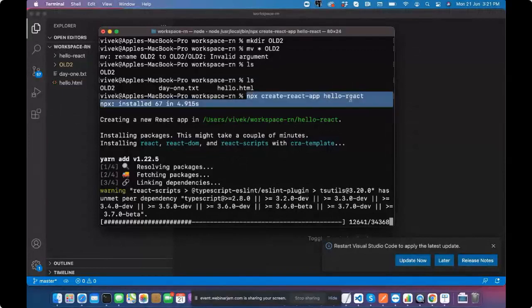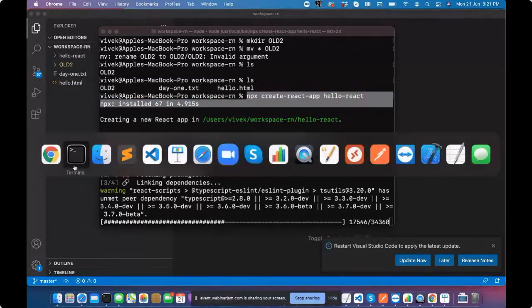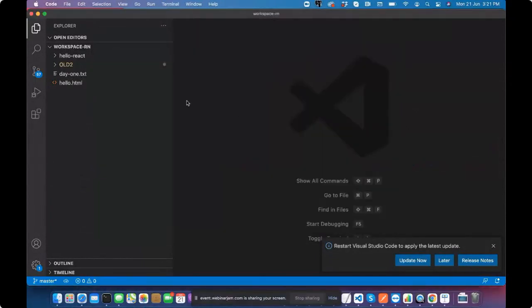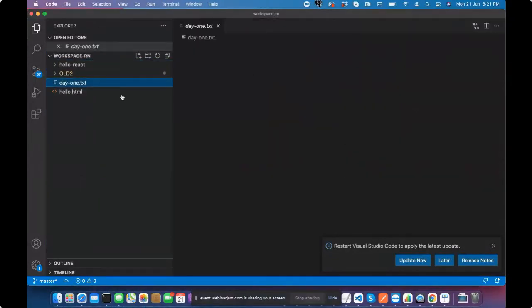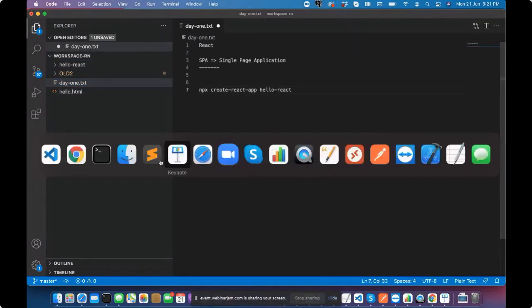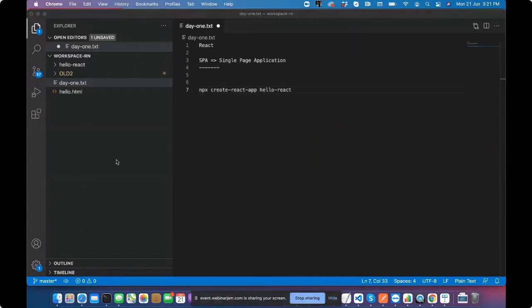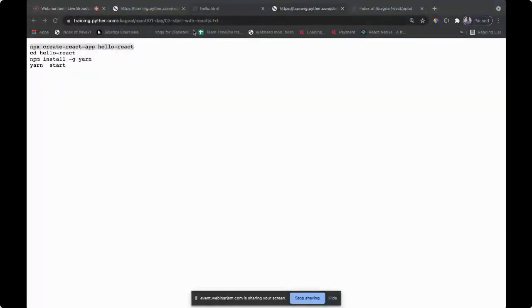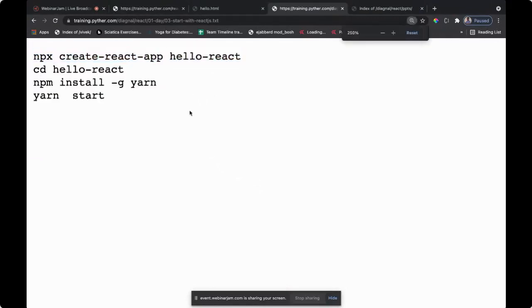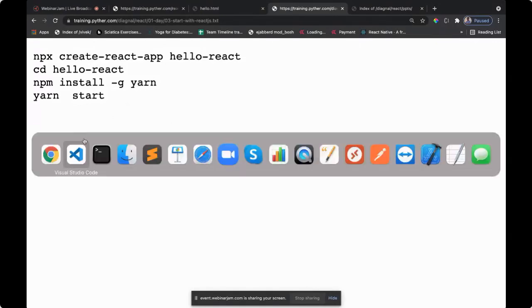So this is the command. You can take note if you want. Your screen is too small, sir. Can you please zoom in? I don't know how to zoom it as such. Is this better now? Yeah, this is better now. Okay, thank you.